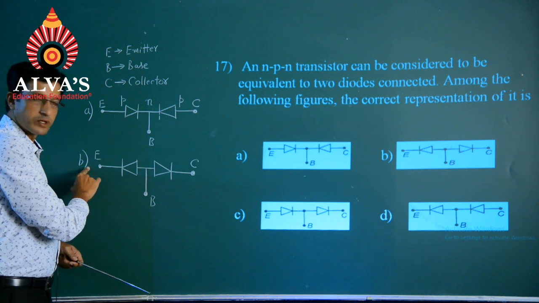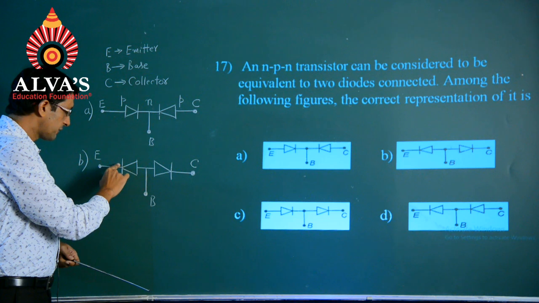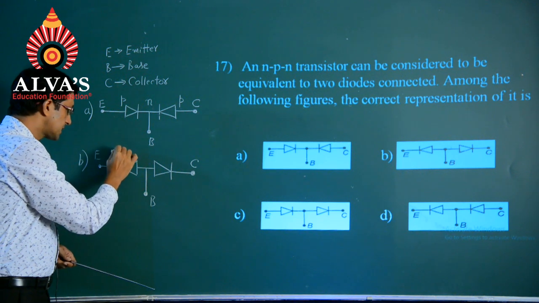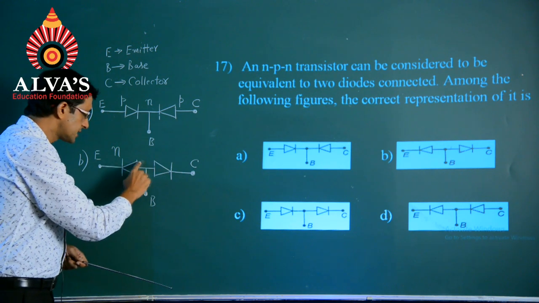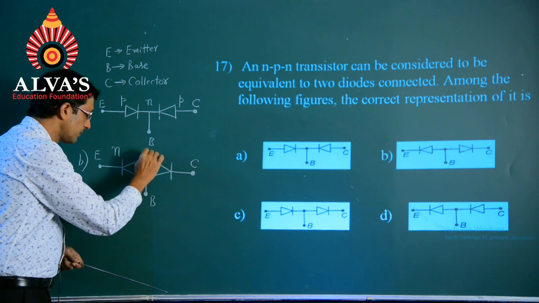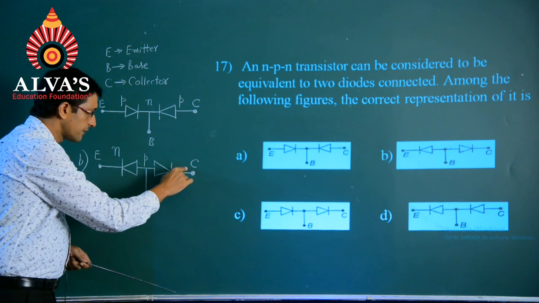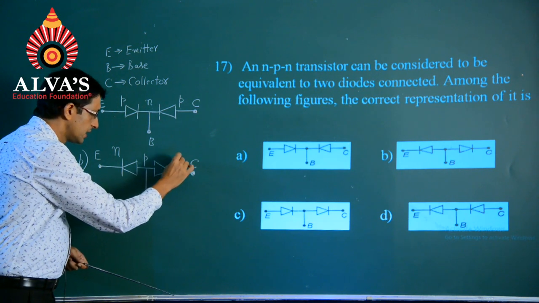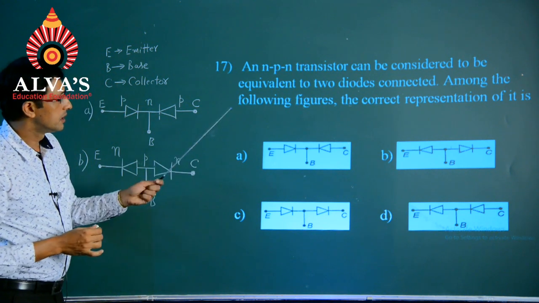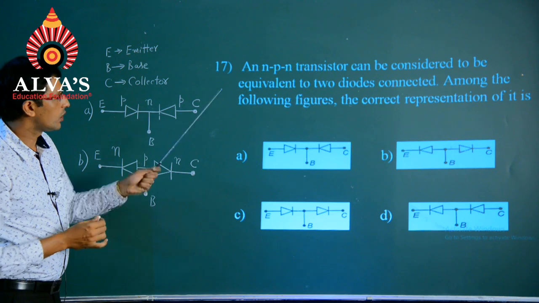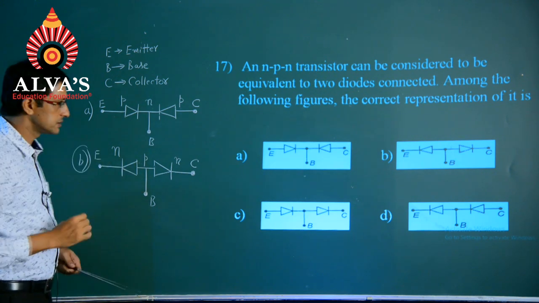When it is for the second option that we are having here, on my left hand side, this emitter represents an N type semiconductor, and both these regions are joined together, namely the P side, and on the other side with respect to the collector, this will be N. And as per our question, the correct representation of an NPN transistor will be the second option.